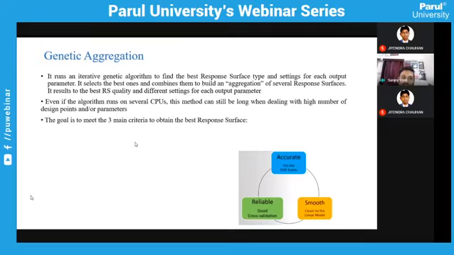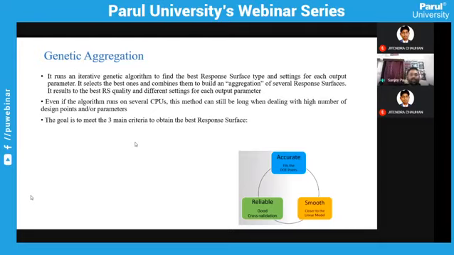I hope you know what a genetic algorithm is, where you put some conditions and you choose your parents. From your parents, you get your chromosomes, and that chromosome testing is done and you rank it. Genetic aggregation also works on that level. Since it's not in the scope of our webinar, I've just indicated the different terminologies we have.